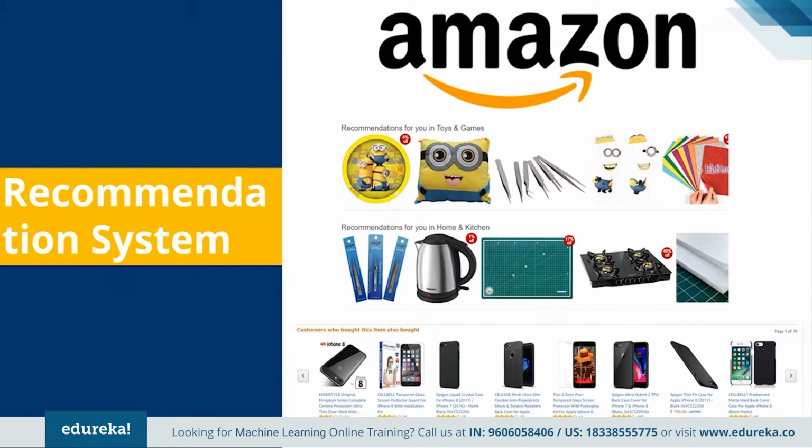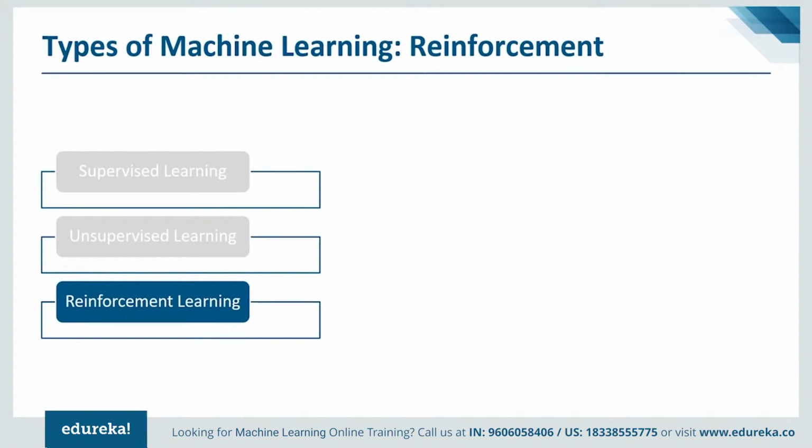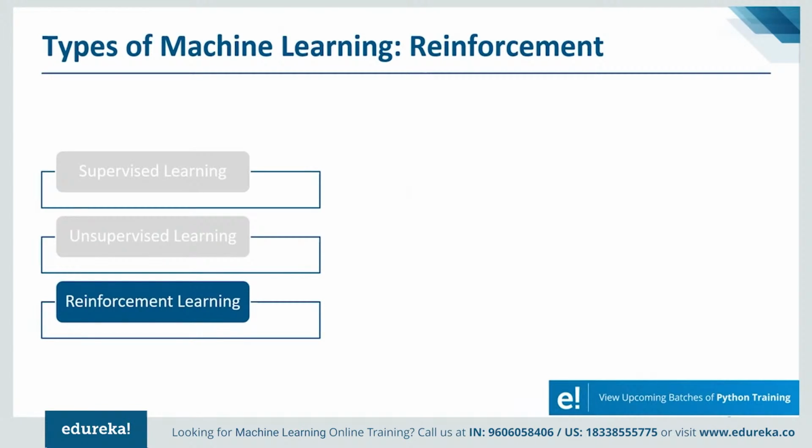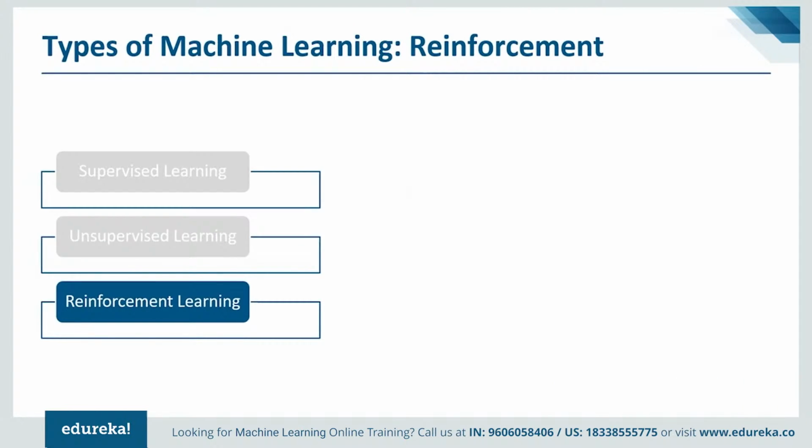Okay, let's discuss the third and the last type of machine learning, that is reinforcement learning. So what is reinforcement learning? Reinforcement learning is a type of machine learning algorithm which allows the software agent and machine to automatically determine the ideal behavior within a specific context to maximize its performance.